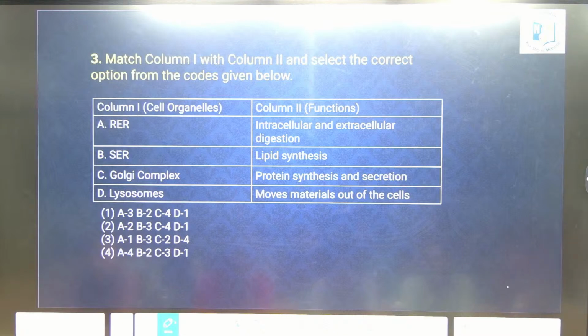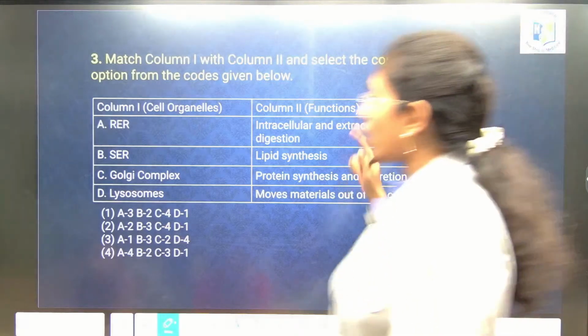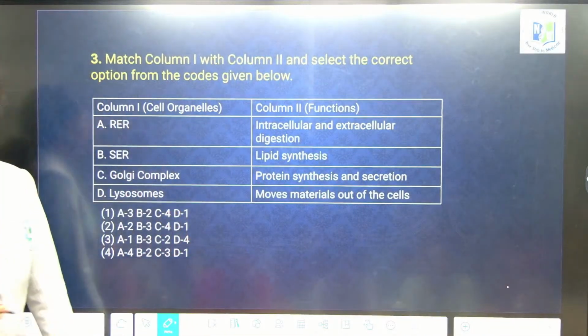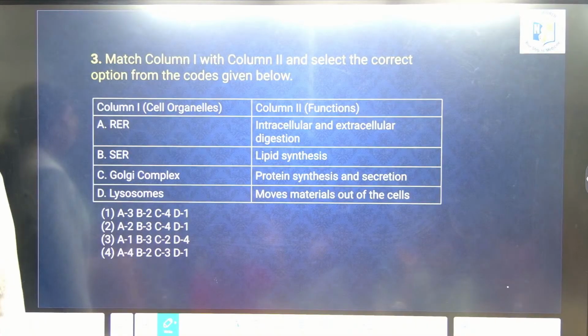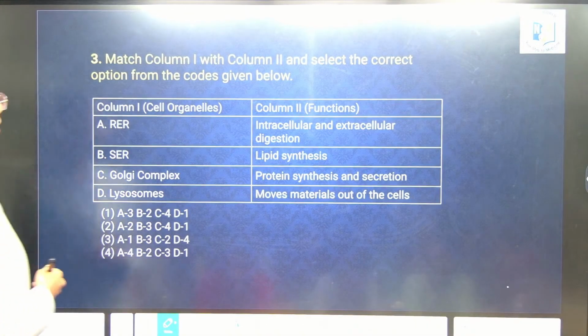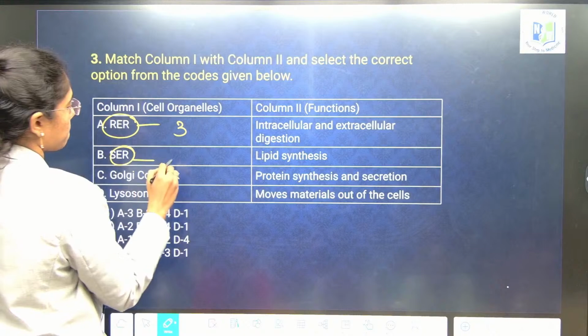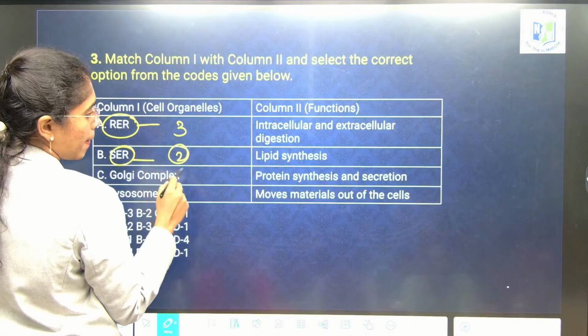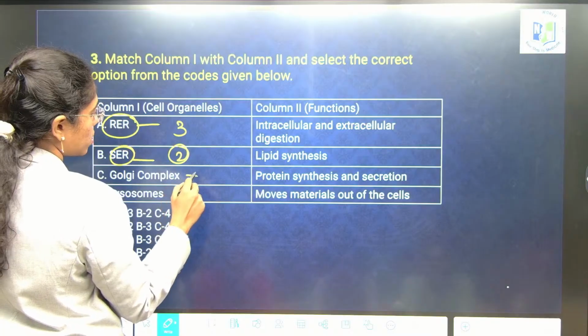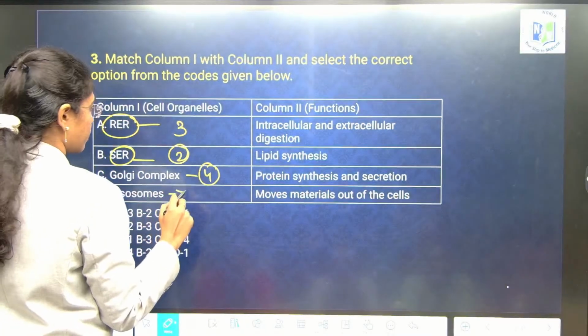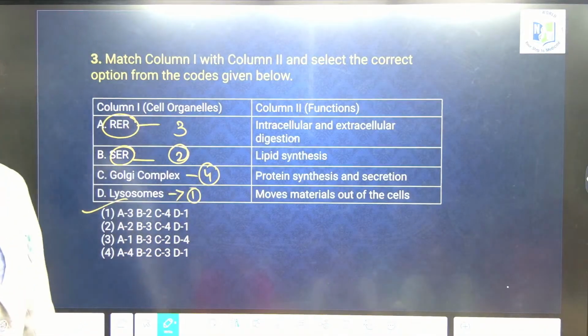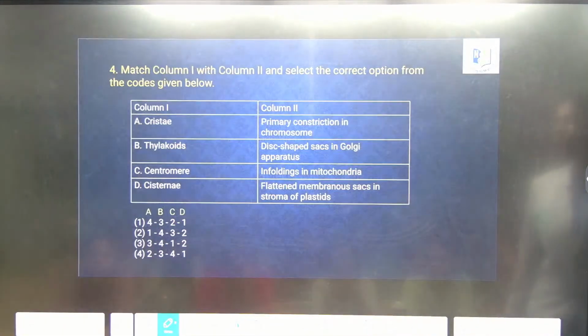Very good. But if you whisper out there, I can't listen. Be louder, like how you can hear me clearly, no? Like that. Tell me your options. One. How many? One. Okay. How many? Two. Oh, everybody one. Unanimous. Let's see. RER. SER. Golgi bodies. Lysosomes. That's it. Easy, no? This is how you need to apply.